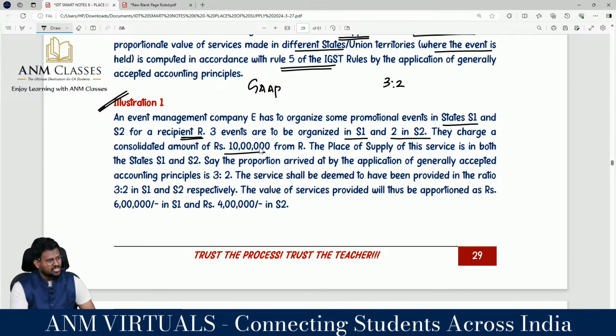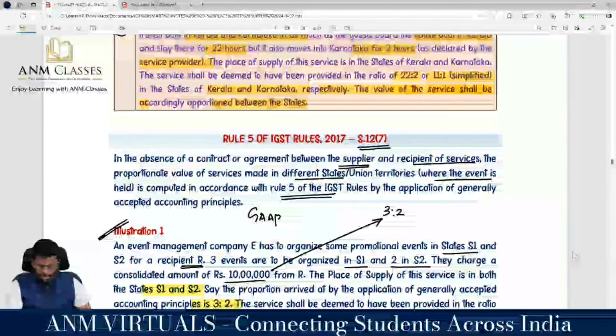From Mr. R. So this 10 lakh has to be apportioned based on the place of supply of this service in both states. The proportion arrived at by the application of generally accepted accounting principles is 3:2. The service shall be deemed to have been provided in the ratio of 3:2 in state 1 and state 2 respectively. So the value of services provided will be apportioned as rupees 6 lakh in state 1 and 4 lakh in state 2.